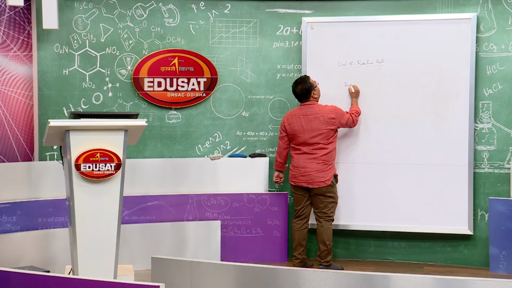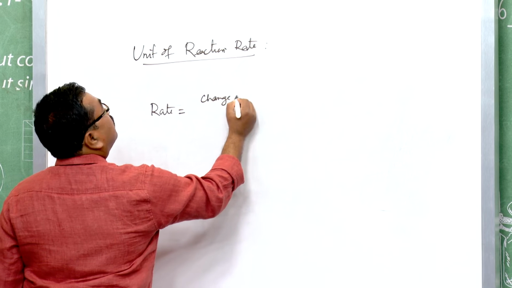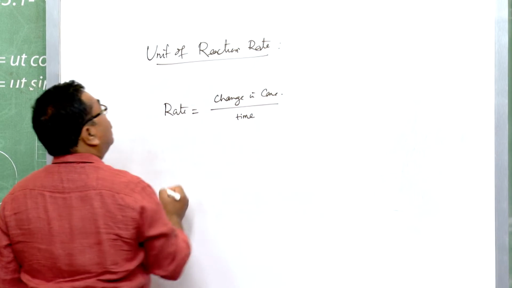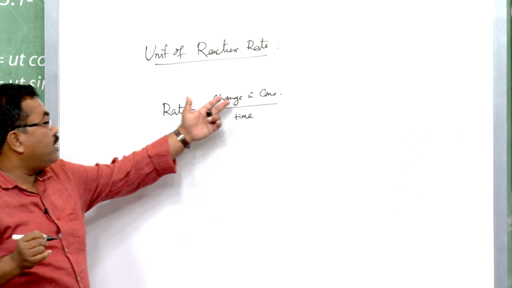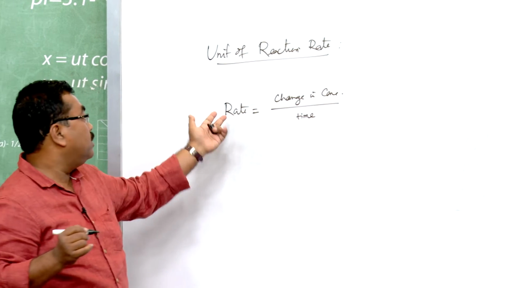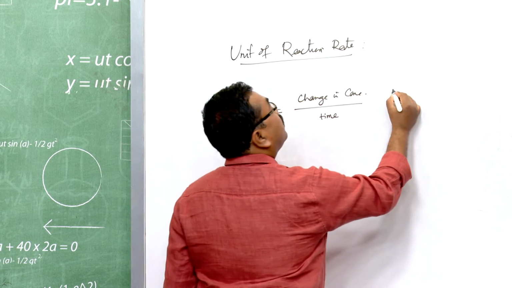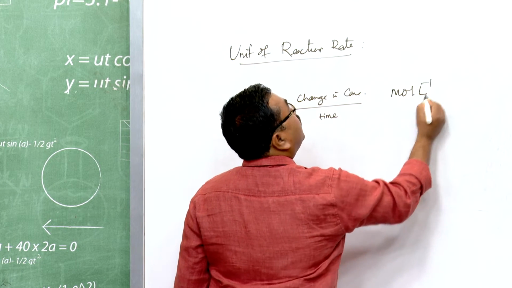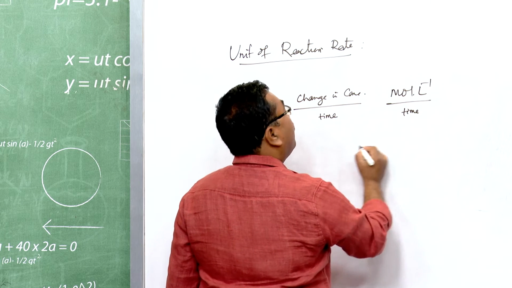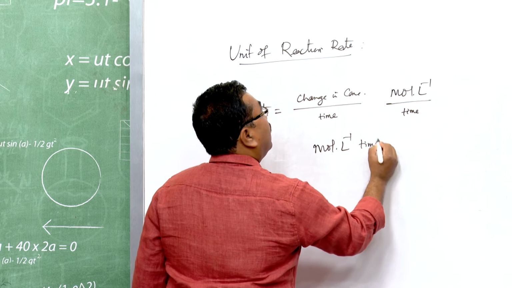Rate is equal to the change in concentration divided by time. So you must know the unit of concentration and the unit of time. Concentration is in moles per liter, and the overall unit will come out to be mole liter inverse time inverse.